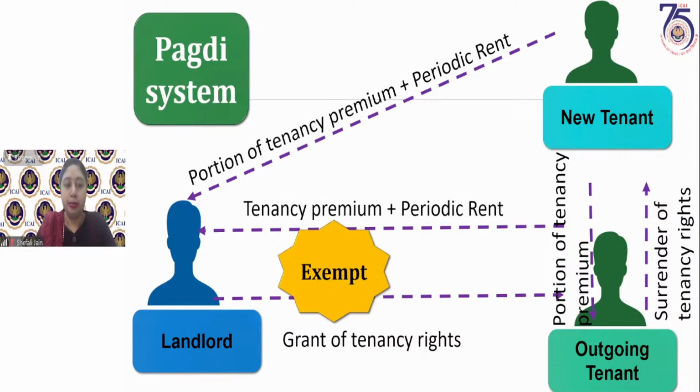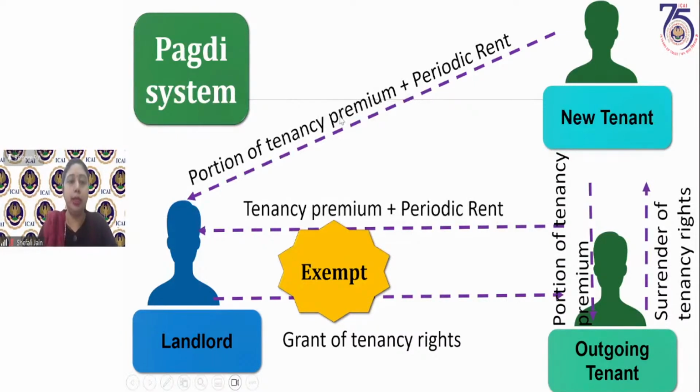First of all, the grant of tenancy rights by the landlord to the outgoing tenant, though it is a supply, is exempt under GST. You will understand this while discussing the chapter on exemptions under GST. There we have a whole list of exemptions. So services provided by way of renting of a residential dwelling to an unregistered person. Here we are assuming that the tenant is an unregistered person. This setup is about renting of residential dwelling generally to individuals. So this is exempt under the exemption notification.